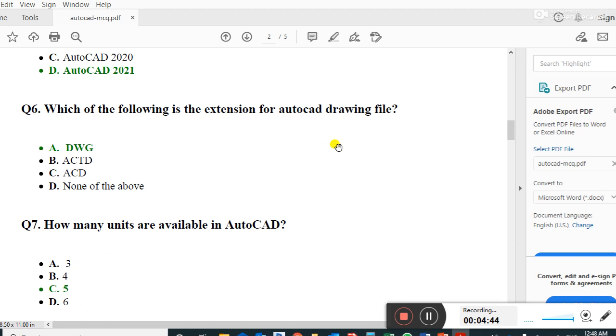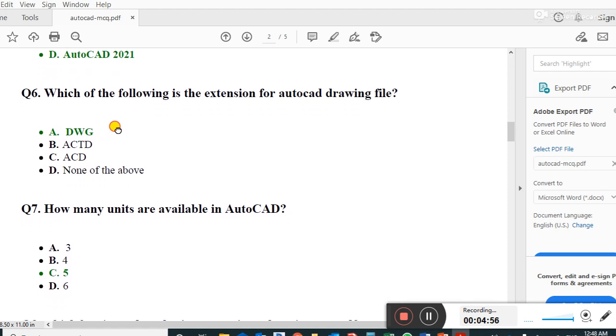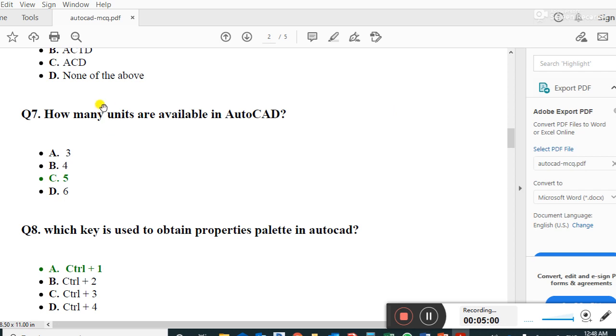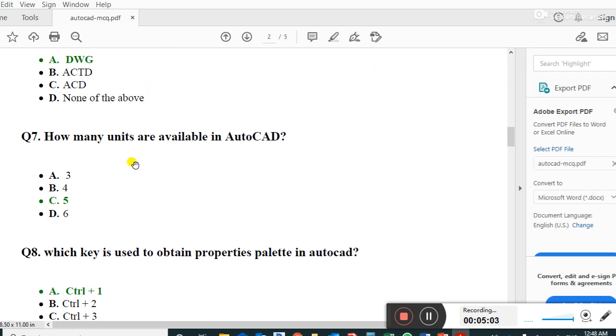Guys, this is a very important question. The extension for an AutoCAD drawing file is DWG. Guys, this is very important, believe me. DWG is the extension. I hope you all know these things, but I'm just emphasizing some important questions.